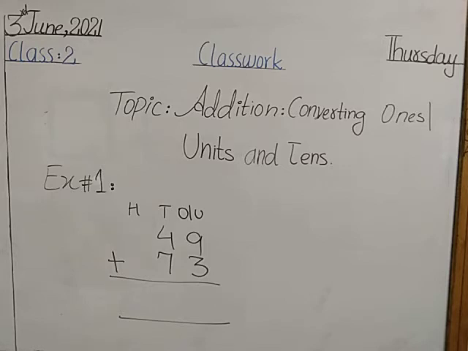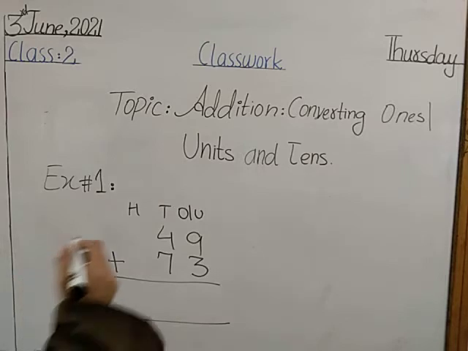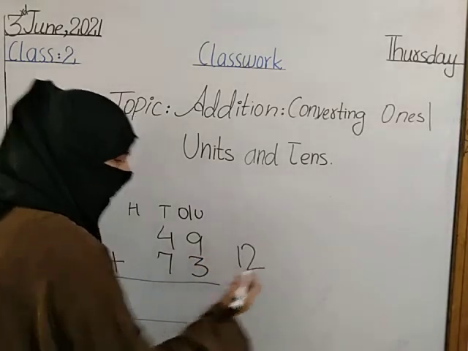We will start our calculation from unit or ones place value. So what is the total of 3 and 9? पसीना बच्चे आप मुझे बताएं what is the total of 3 and 9? Good. The total of 3 and 9 is 12.